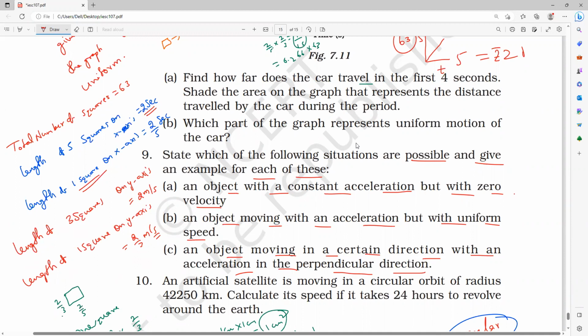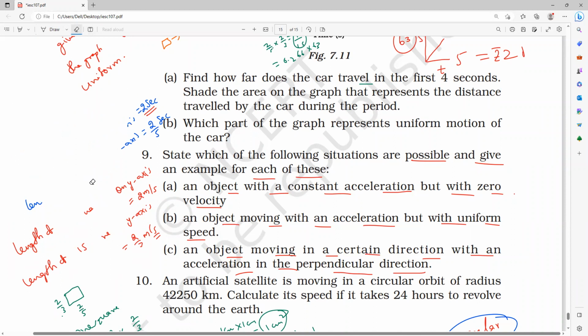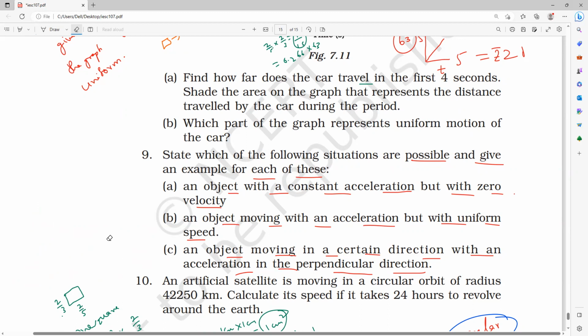State which of the following situations are possible and give an example for each of these. You have to use your intelligence here. You cannot answer this question normally, so I will explain. First statement, everybody read. Kishore will read the first statement. Kishore, can you read the first statement? Only one can be possible, sir. No, it's not that, Mari. You have to understand the statement very carefully, and you have to make the examples also.